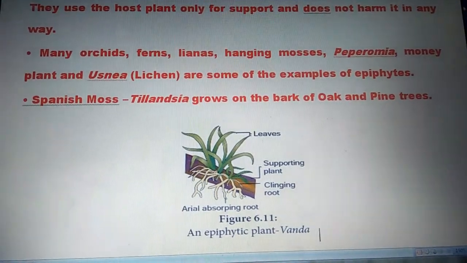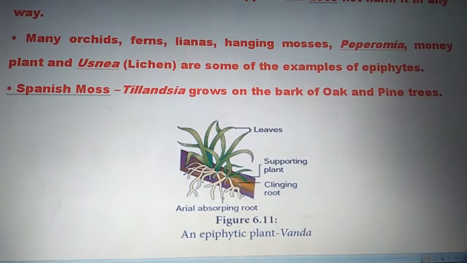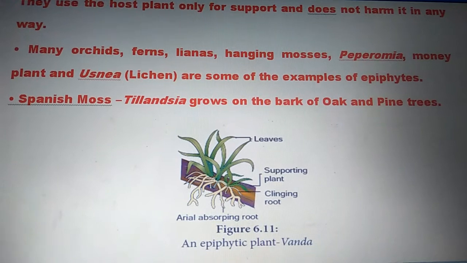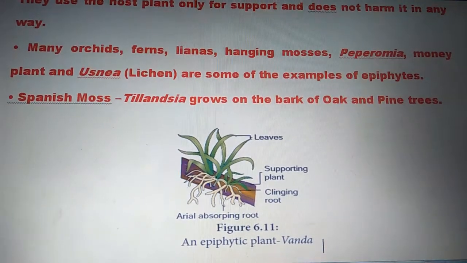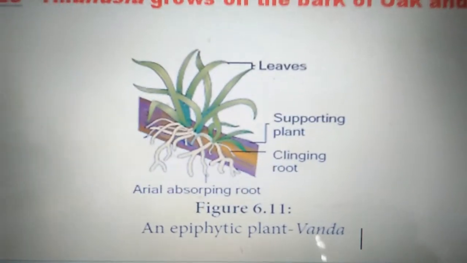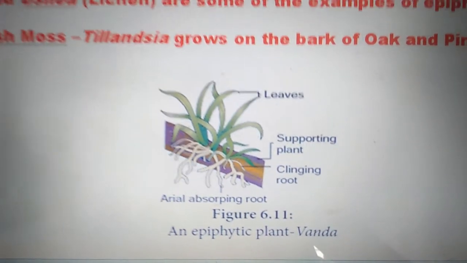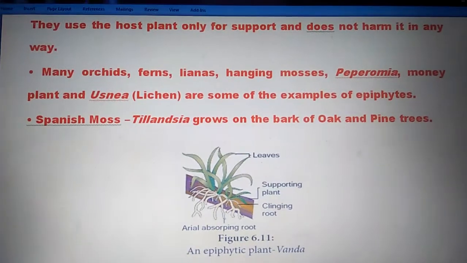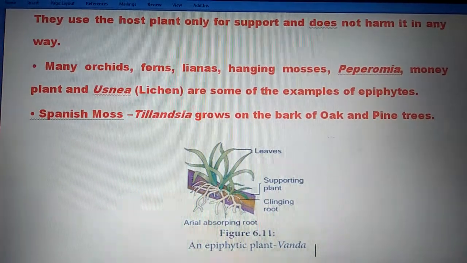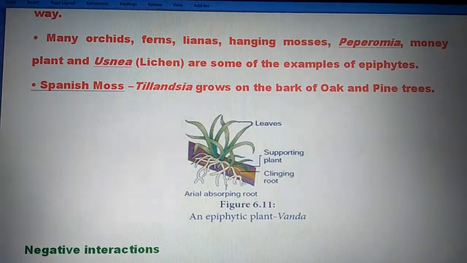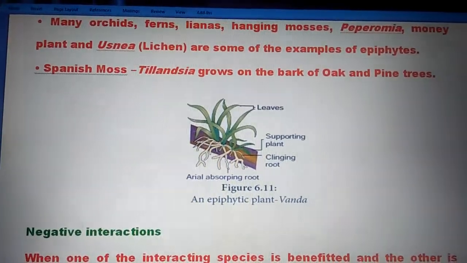Many orchids, ferns, hanging mosses, and money plant are some examples of epiphytes. Spanish moss growing on the bark of oak and pine trees is another example. Next, negative interactions.